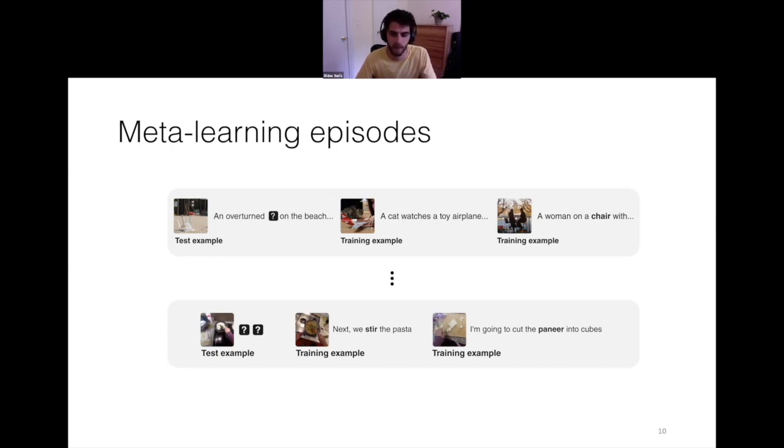And the second example implies not learning a new word, but learning a composition of words. So in this case, the model has to learn to compose the words stir and paneer in order to predict stir paneer. This way, the model has to learn how to do compositional reasoning.